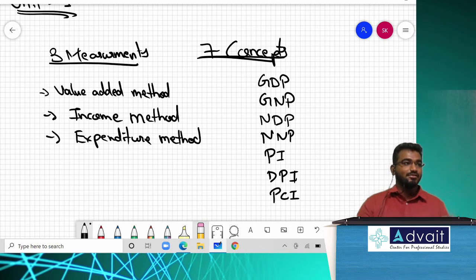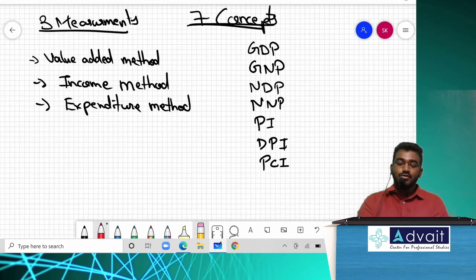What is the abbreviation of it? Gross domestic product. GNP, gross national product. NDP, net domestic product. NNP, net national product. PI, DPI, PCI, per capita income. These are the 7 important concepts. Other than the 7 important, we have one more called private income. We need to study about it, but these are the major 7 concepts we have to understand.